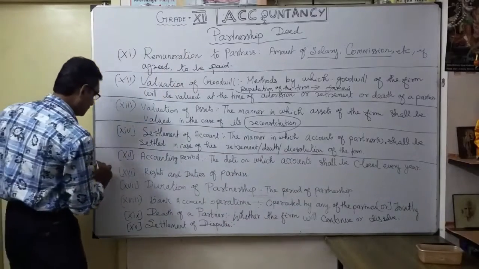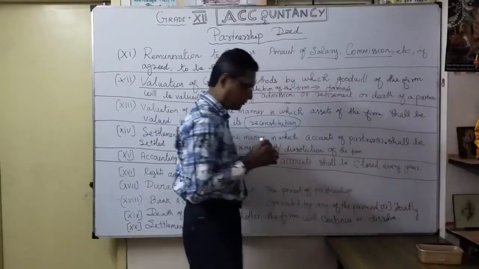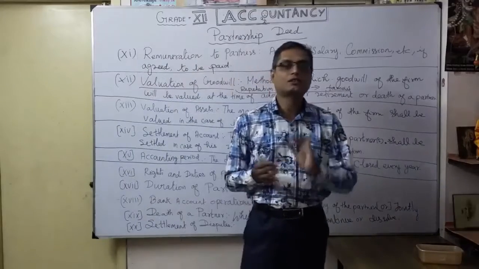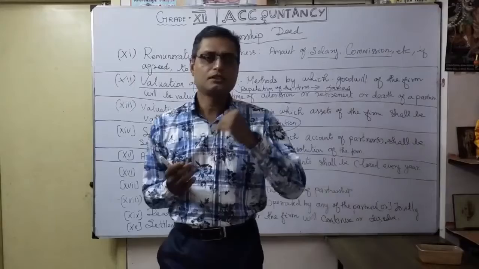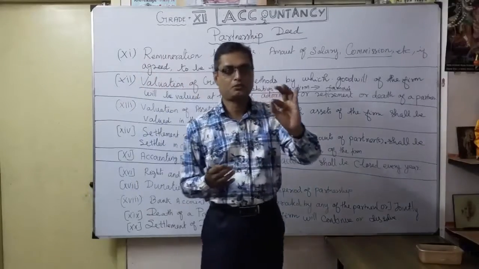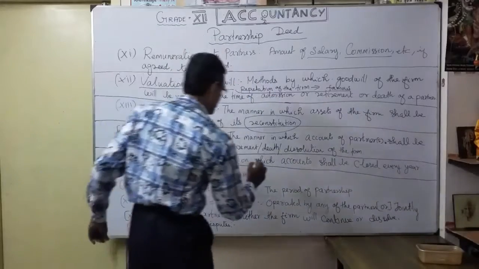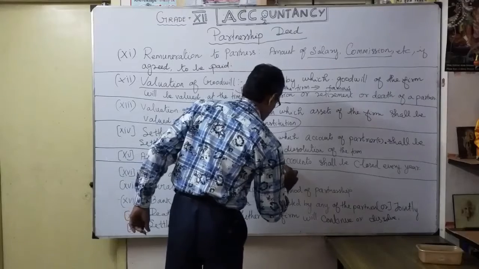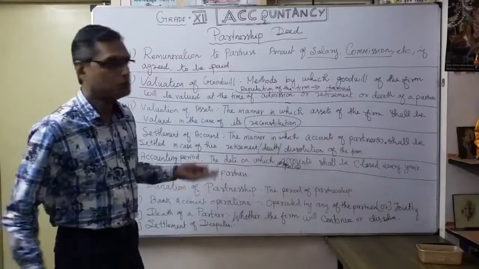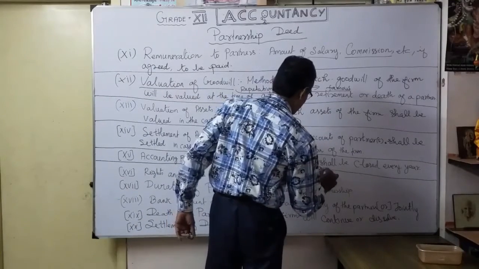Okay, then next one, accounting period. How shall the accounts be closed every year in India? The accounting period is 1st April to next year 31st March. That's what our accounting period is.